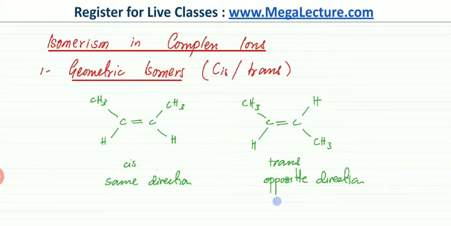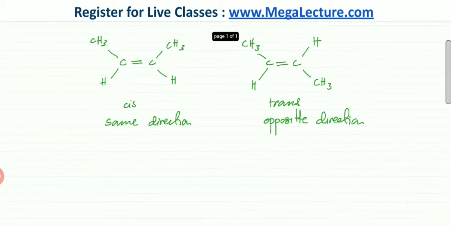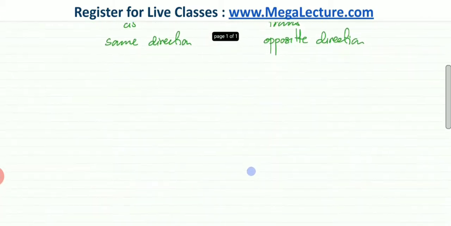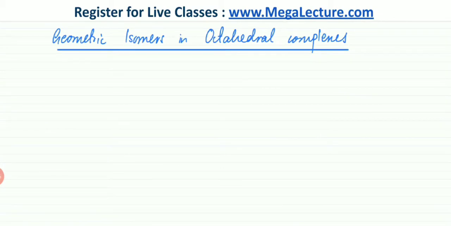We're going to discuss something similar that happens in inorganic chemistry, and we're going to start with octahedral complexes first. So, geometric isomers in octahedral complexes. Now, remember, not all octahedral complexes form cis and trans or geometric isomers. So let's take copper for example. These isomers are formed if there are four ligands of one type and there are two ligands of a different type.